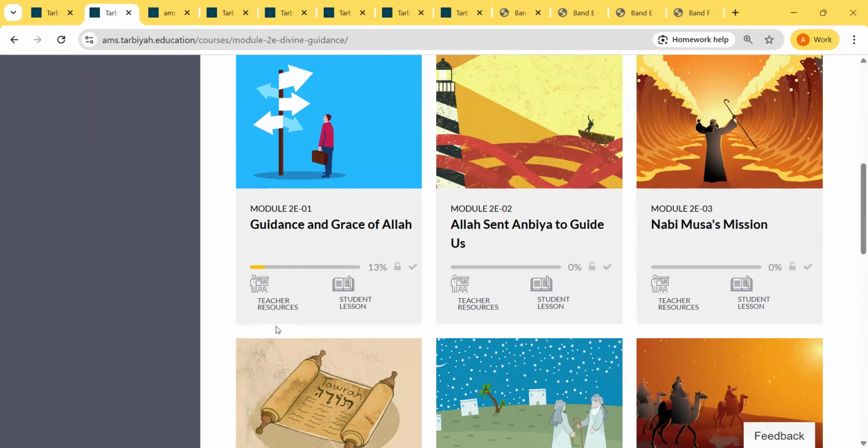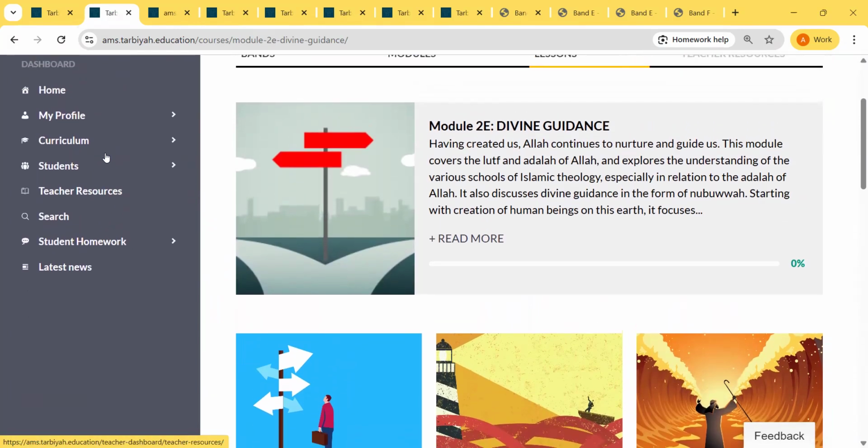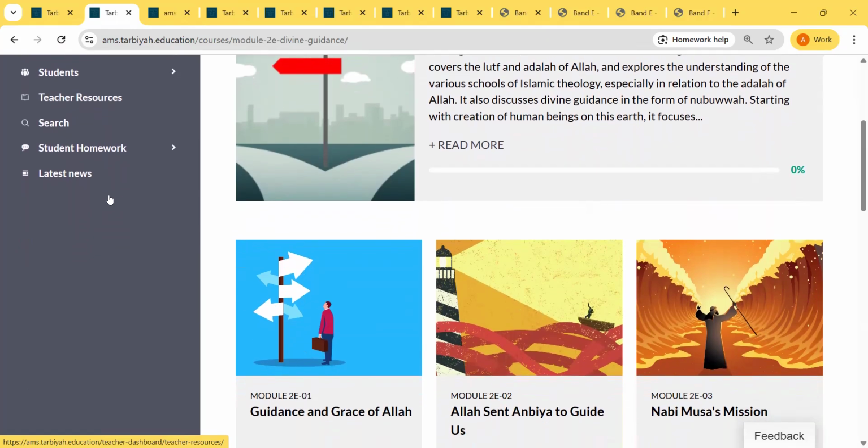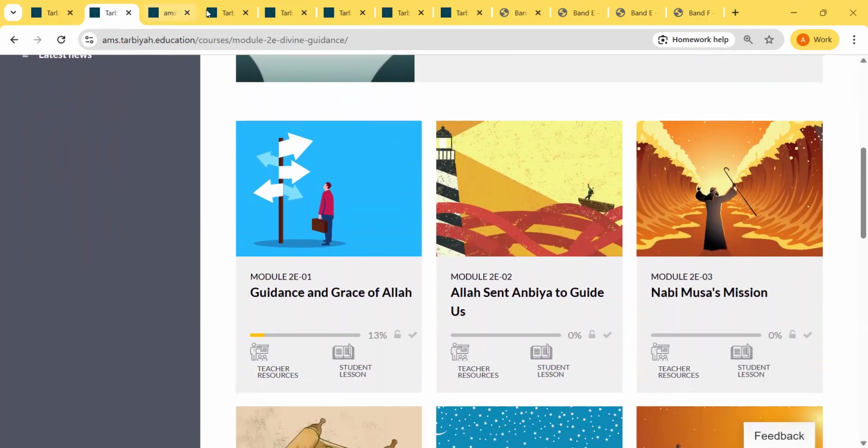Now we will go back to this section here where we will talk about the teacher's resources before we move on to the teaching portion of it. You can access the teacher resources by clicking on this link right here, or you can also click on the navigation pane on the left side. It says teacher resources. It will take you to the same location. Only here, it will be listing all the modules, but here it will be the lesson specific teacher resource.